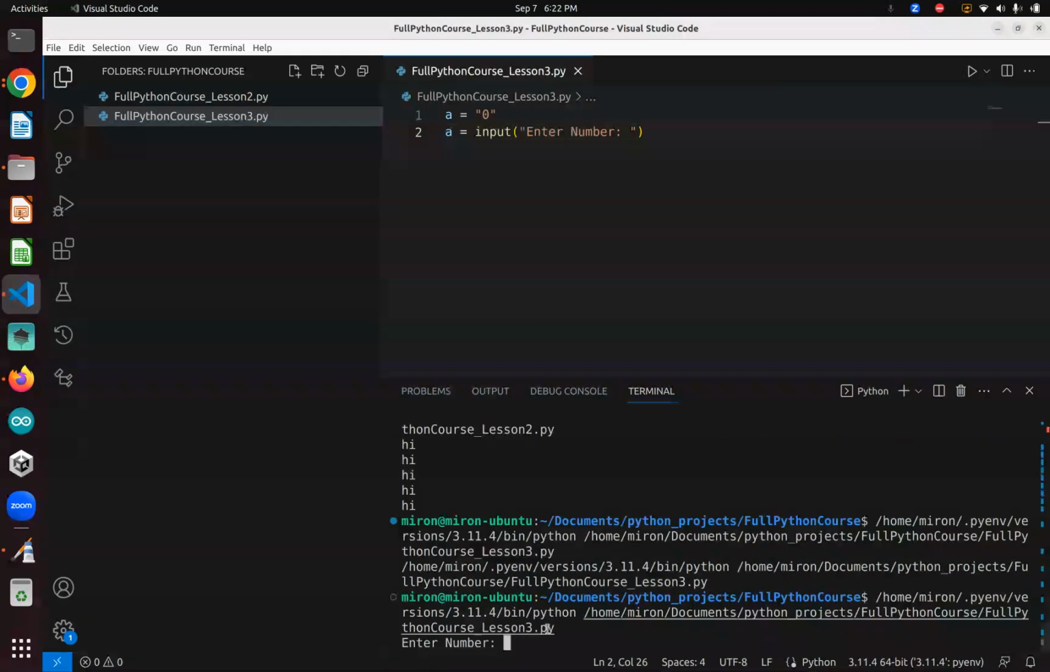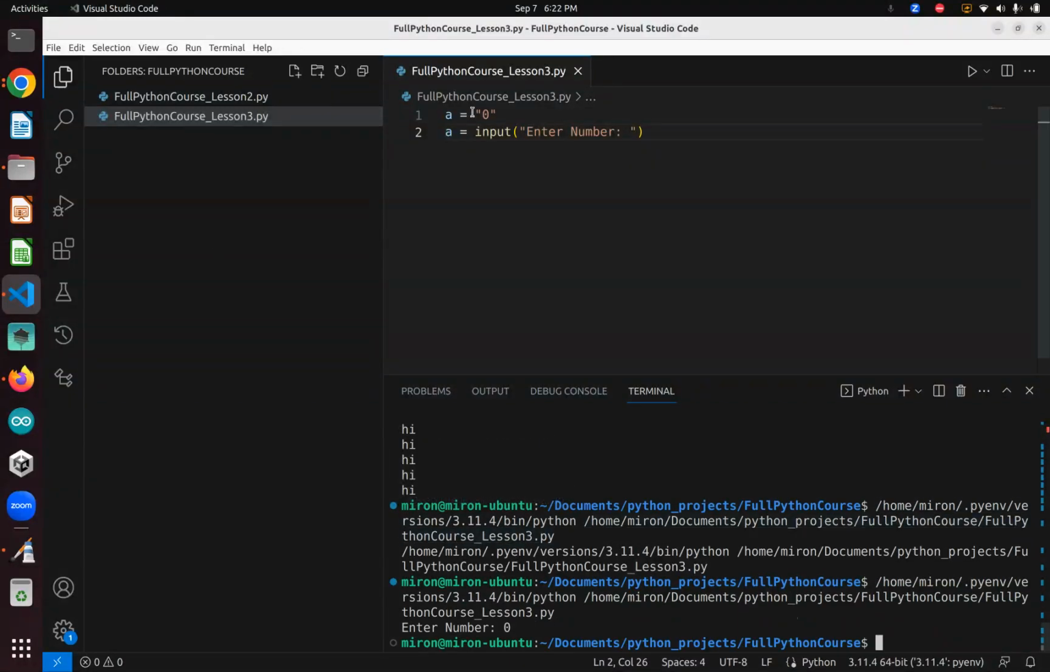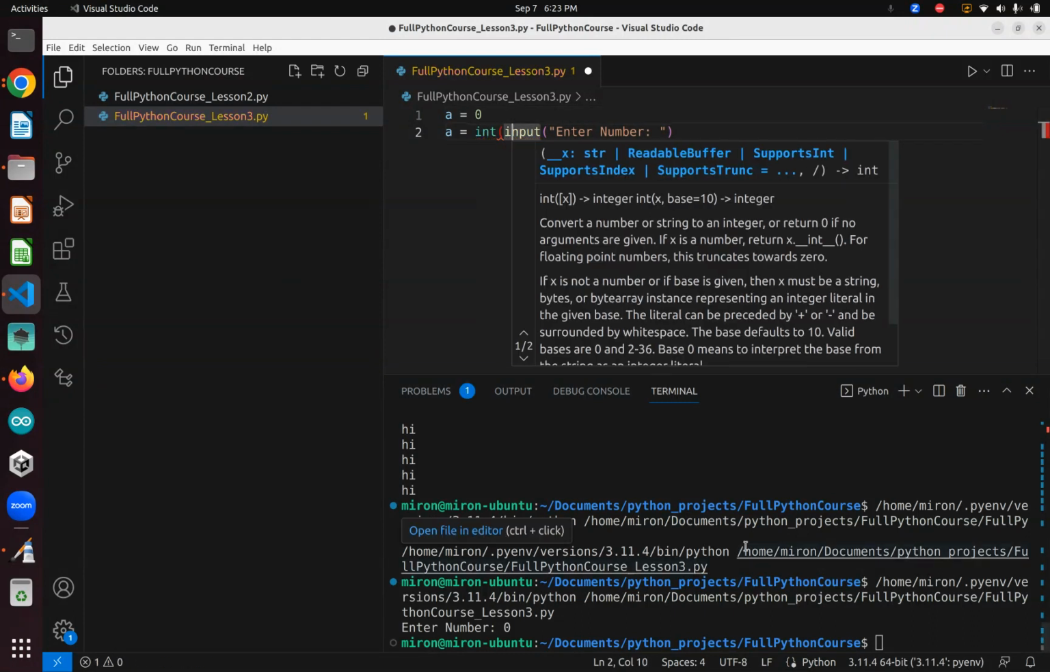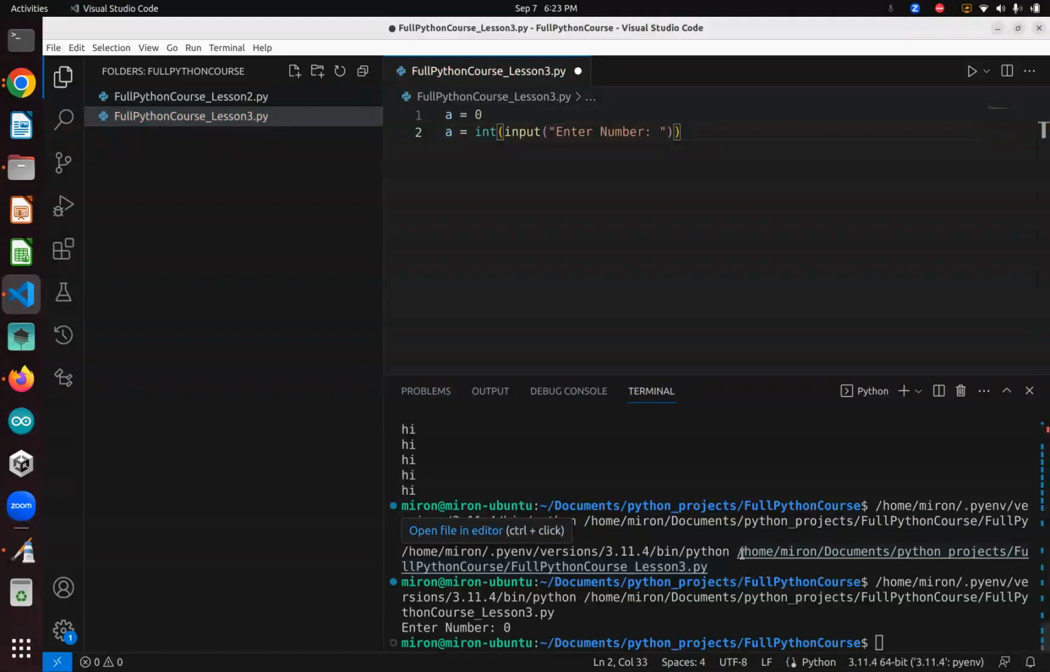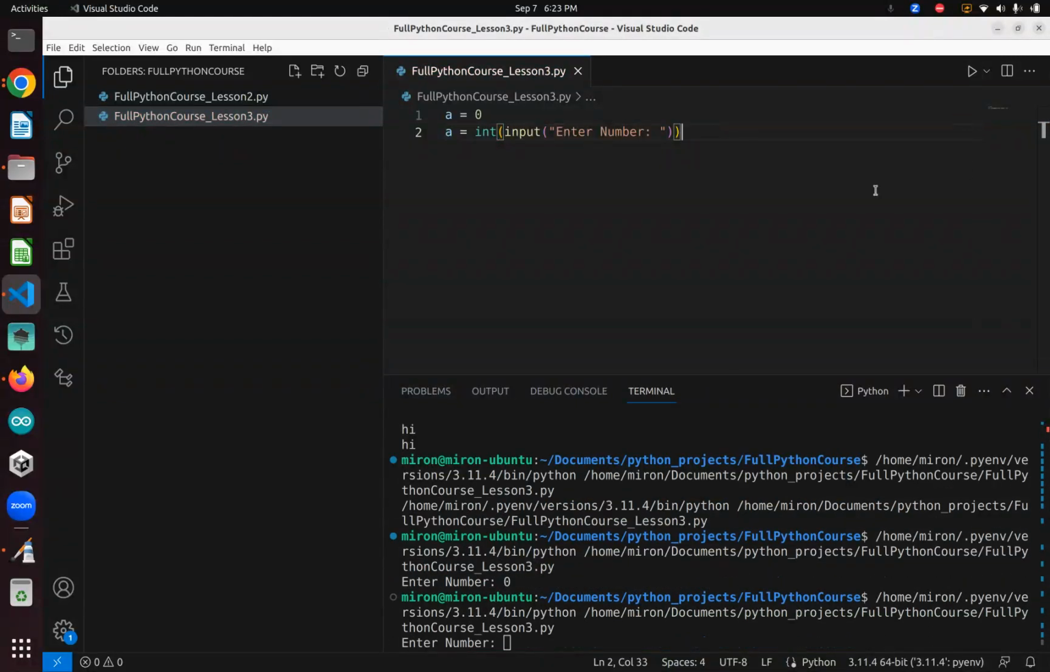Right here, we're supposed to enter something, so we can just enter 0. Now A is going to be equal to 0, but as a string. Input is always a string. So when we type 0 here, it's going to be the same as this. If we want to turn it into an integer, then we have to put int around the input. Only then is it going to turn into an integer.